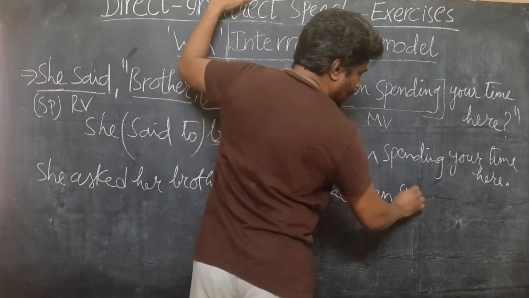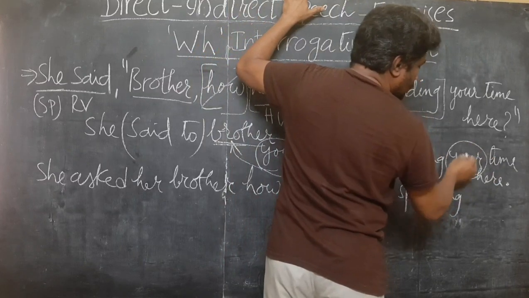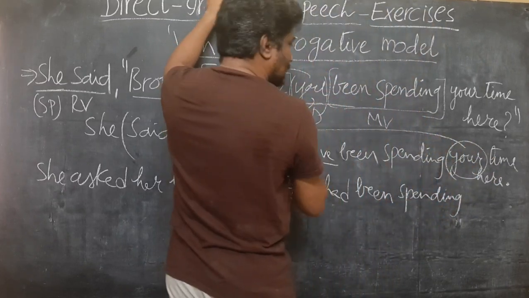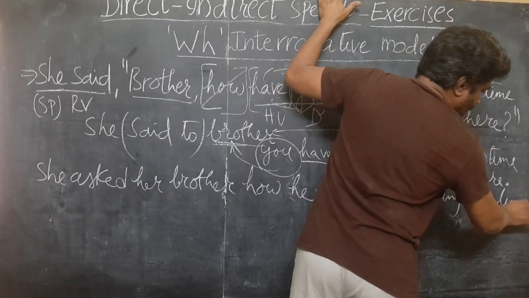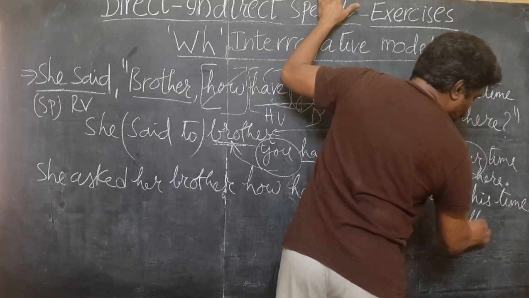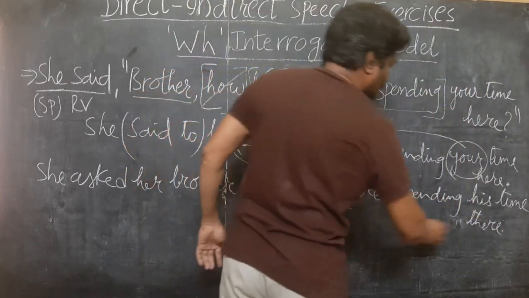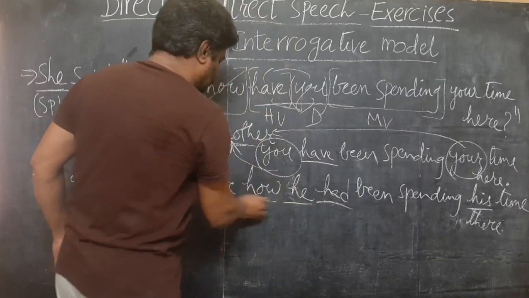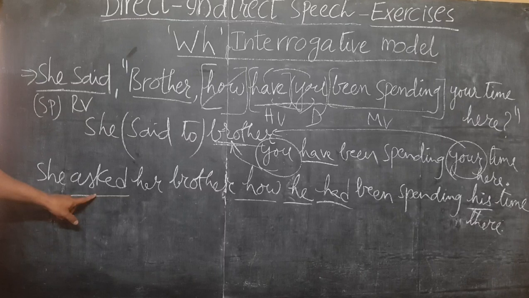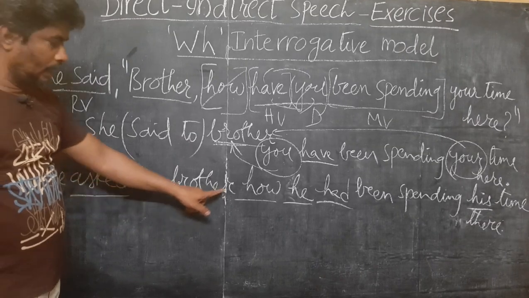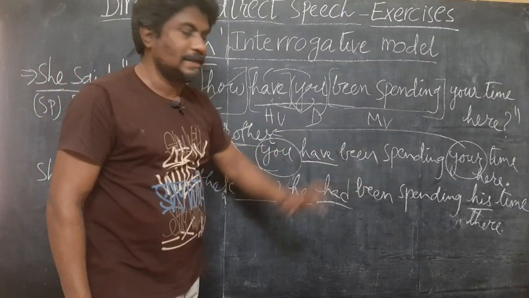Had been spending your time. Your also gives reference to brother, his time. So your here changes to his time. Here changes to there. So this is your answer. Had, his, he, how. These are the changes. She, speaker, asked her brother. How? He had been spending his time there.